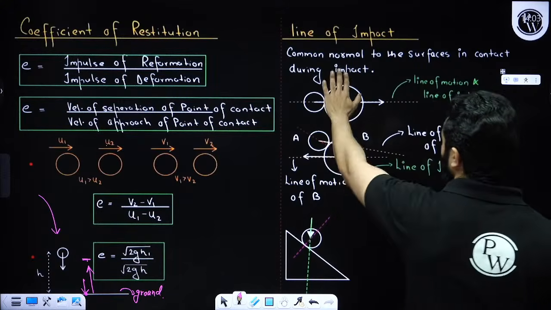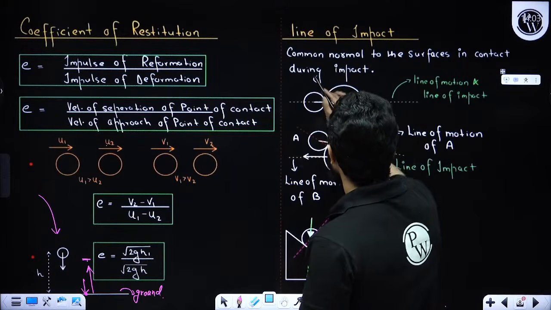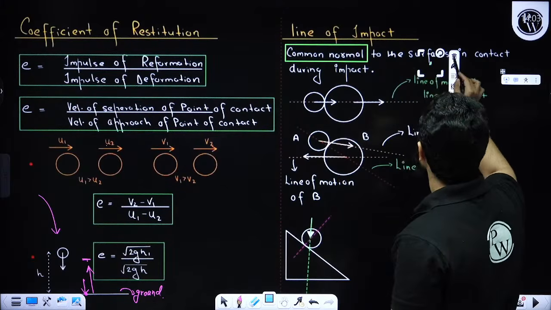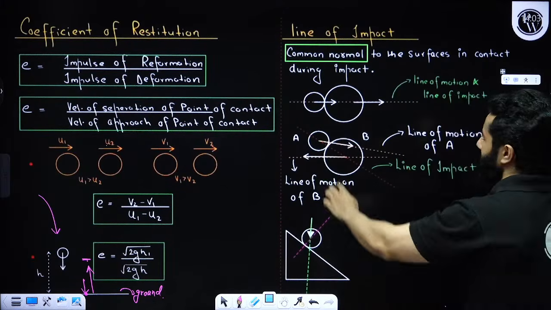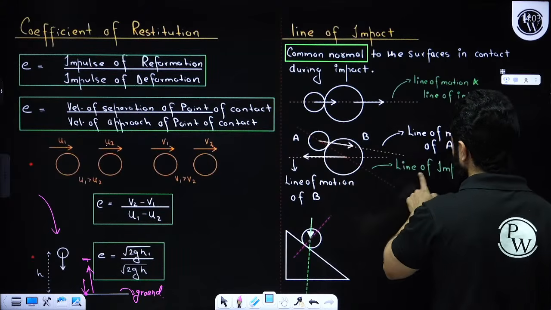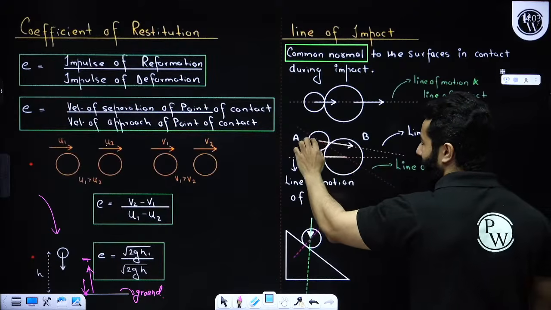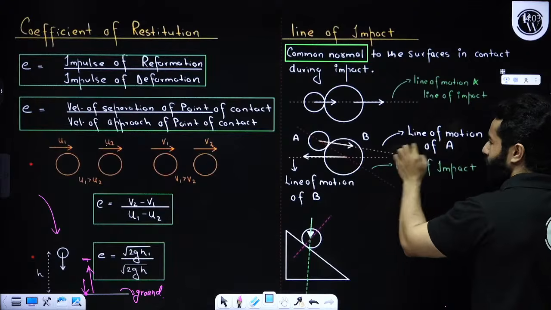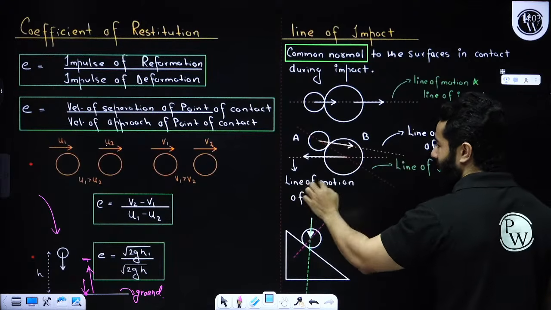And then we are going to talk about line of impact. Line of impact is basically the common normal to the surfaces in contact during impact. So this is the common normal. This is the common normal, my dear friends. This is the common normal. This is known as line of impact. The line along which the bodies are moving, that is known as line of motion. So this is line of motion of A, this is line of motion of B.